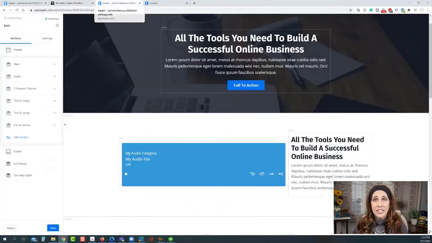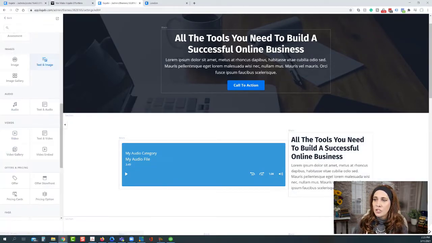Now the cool thing is we can also do it inside a page or in the blog. It's the exact same thing. So inside a page, if we just go to add section, you'll notice that we now have this ability. You'll see audio as one of the choices inside pages. Now at the time of this recording, I didn't see it in my previous pages. I only saw it on new pages, but they just launched it today.